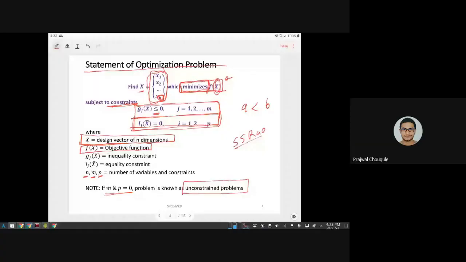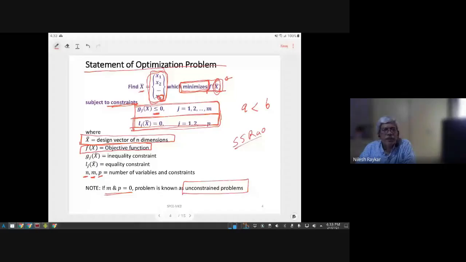The number of nuts and bolts which we use. Okay, that's a very creative answer. That's right, practically because they are cheap.